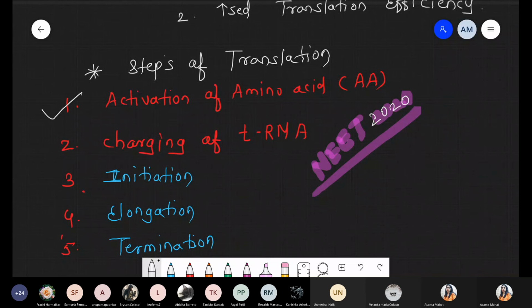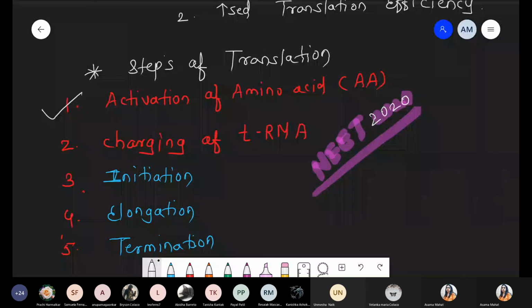So the answer will be activation of amino acid. Got it? So remember 5 steps, and this is the only question from translation. Translation पे हमें ज़्यादा डिटेल में नहीं जाना है, which factor it is having, which function. Now, just remember the steps, and out of that, the first 2 steps are the important ones.